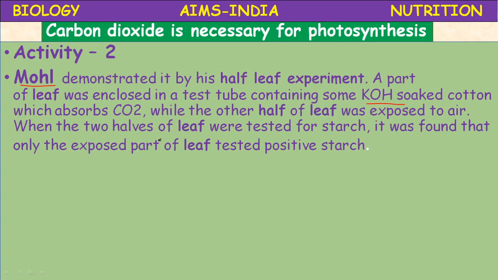When the two halves of the leaf were tested for starch, it was found that only the part which was outside the test tube, exposed to air, tested positive for starch.